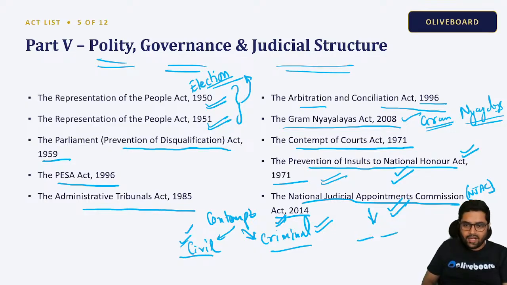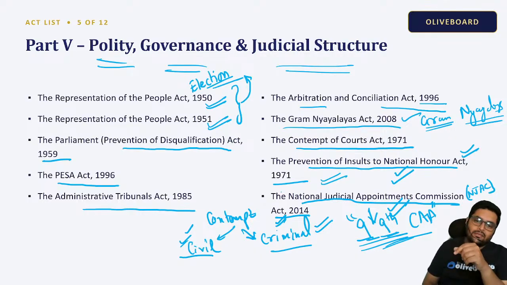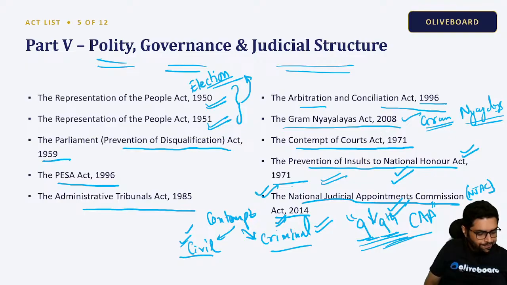By which amendment? Can anyone tell me? So that is the 99th amendment. By the 99th Constitutional Amendment Act, the NJAC Act was declared null and void, because it was unconstitutional. Simple.